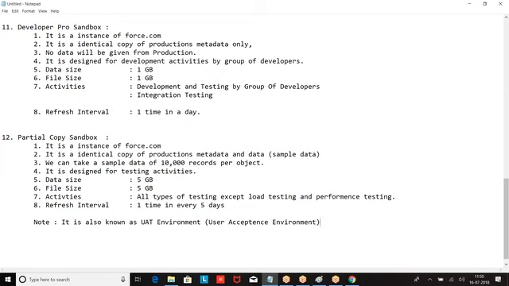User acceptance environment. It is also known as UAT environment, user acceptance testing environment. So we have partial copy environment. It is designed for what? Testing activities. Developer and developer pro are designed for development activities. Partial copy is designed for testing purpose.